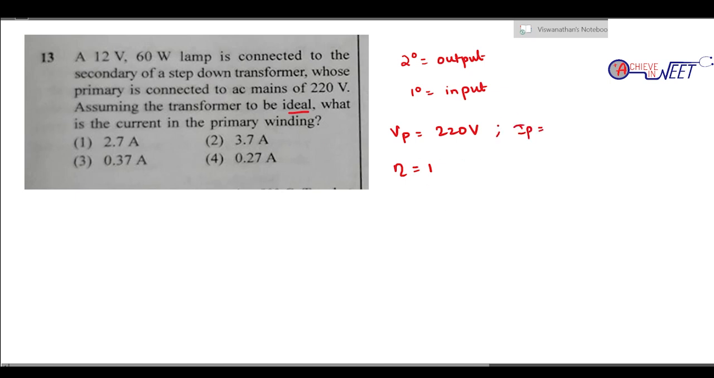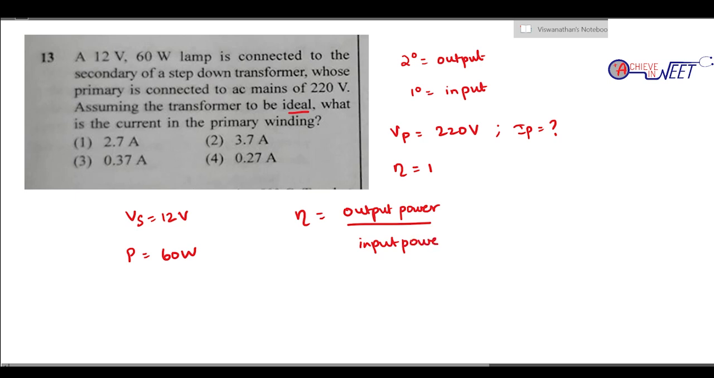IP enna kekranga. So நமக்கு என்ன தெரியும்னா, they have given this data 12 volt. So 12 volt is going to be a secondary connect பண்ணதுனால Vs is 12 volt and output power is going to be 60 watt. So what is efficiency of transformer? It is simply output power by input power. எப்போ efficiency 100% இருக்கும்? When output is equal to input, அது வந்து 1 இருக்கும். So output power is equal to my input power.